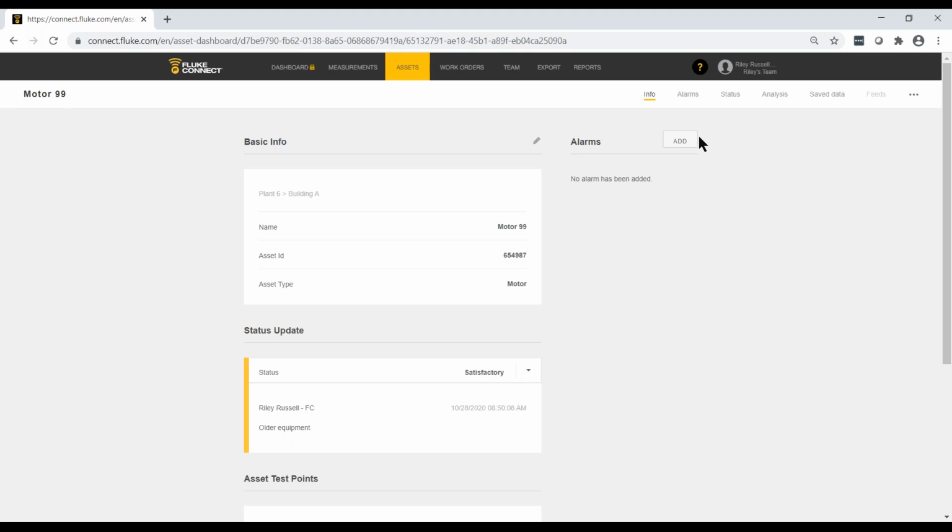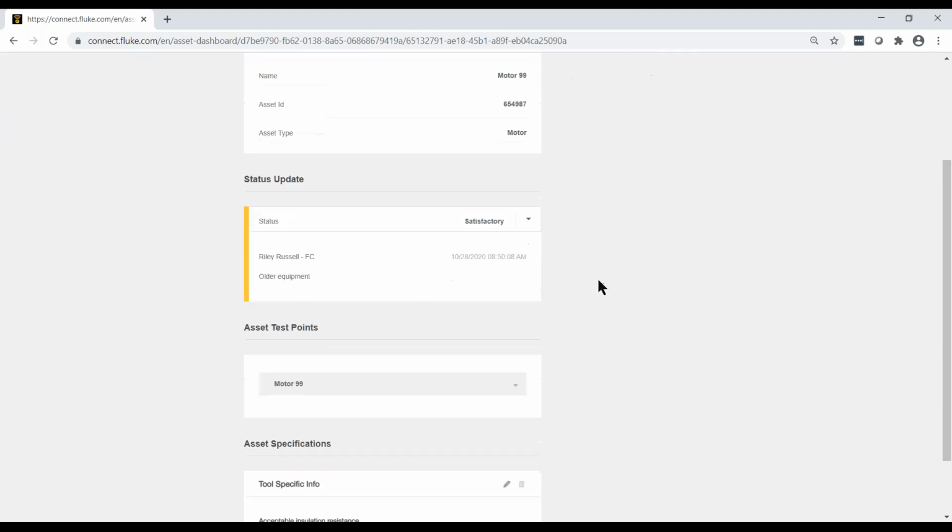And now you can see I'm no longer in the add asset mode. I'm actually viewing the details of my asset. The asset I'm looking at is called Motor 99. That information is up here on the left. And you can see that this asset is in Plant 6, Building A. That's the name I gave it. That's the unique identifier, and that's the type of asset.